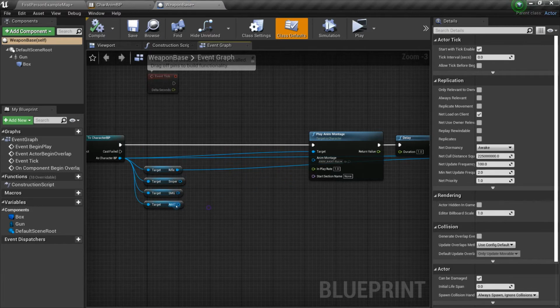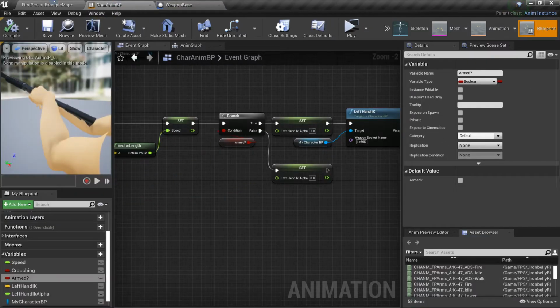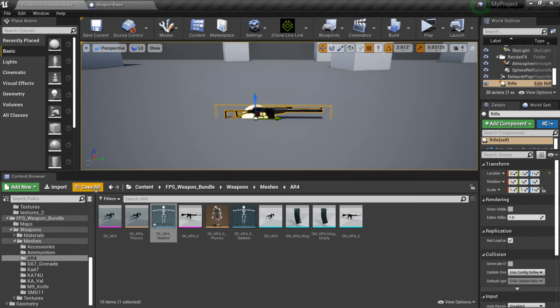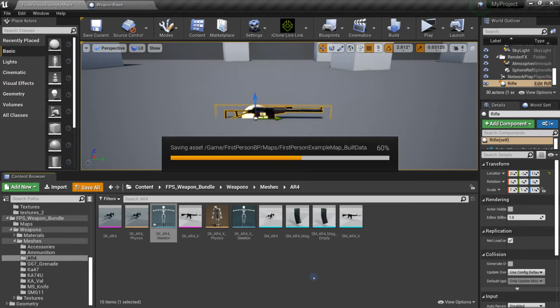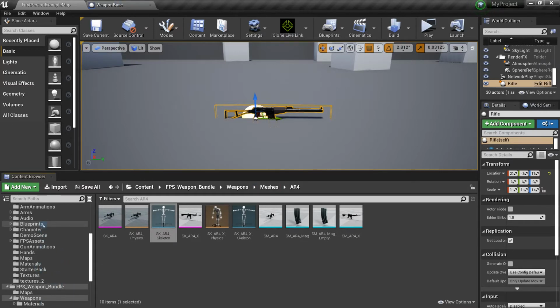So we need to close this down, and then for the weapon base, let's go for the AK-47, which is the next one. We have to close this also because we don't need it. And then open up the AK-47.